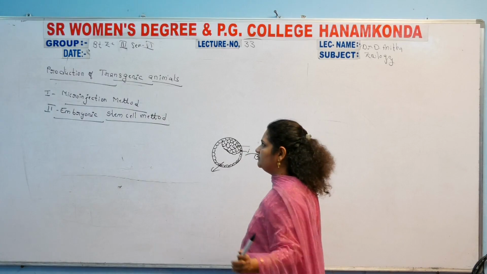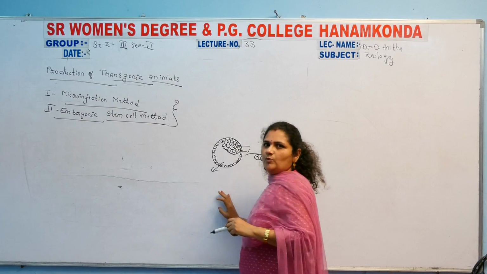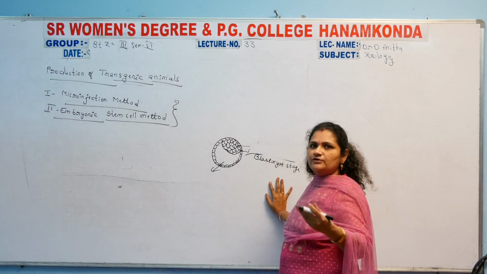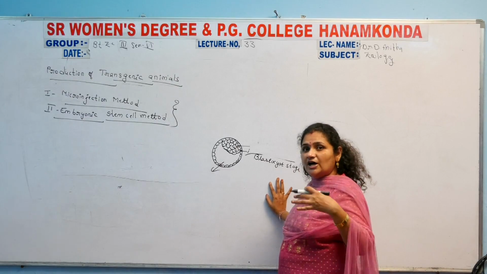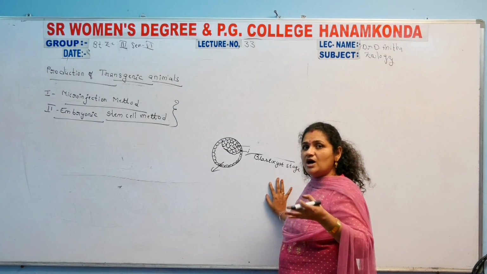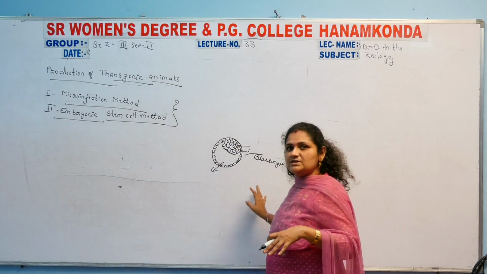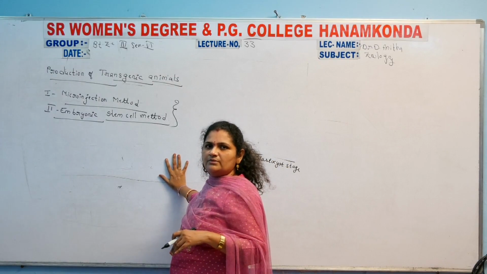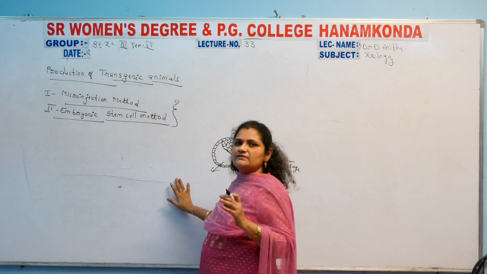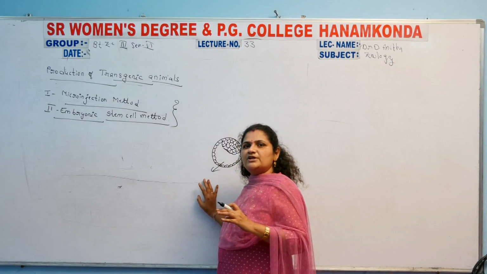The main variation between these two is that the microinjection method is performed before the fusion of a sperm cell with the ova, and the embryonic stem cell method is performed after the fusion of sperm cell with the ova, after formation of the embryo. That is the main variation between these two.